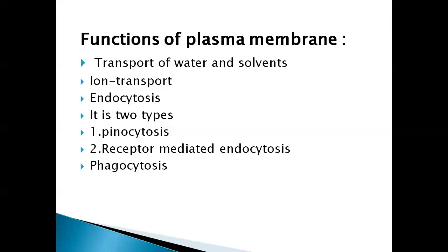The second way of endocytosis is receptor mediated endocytosis. In this method, there are specific receptors present on the plasma membrane surface.